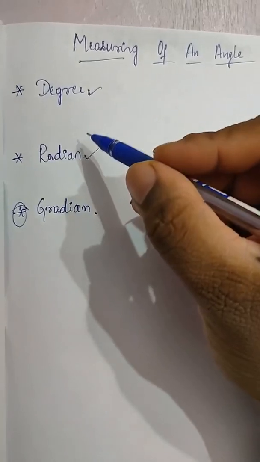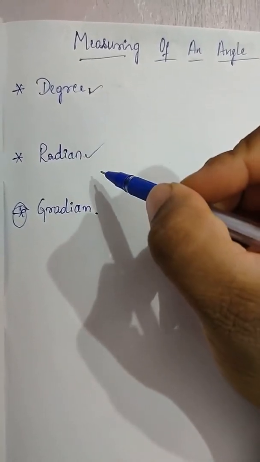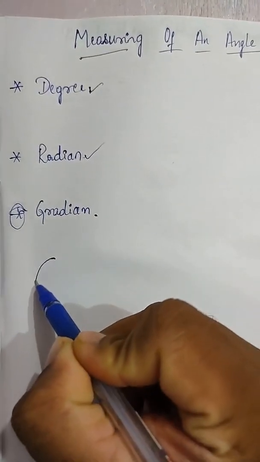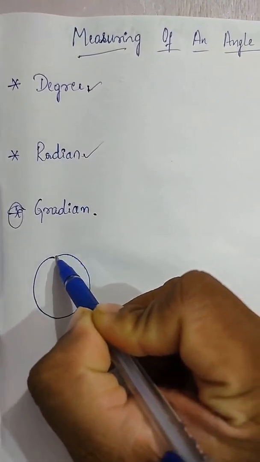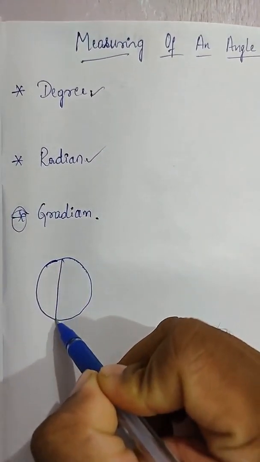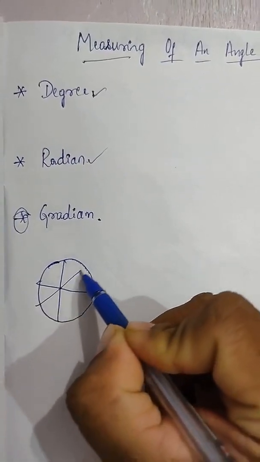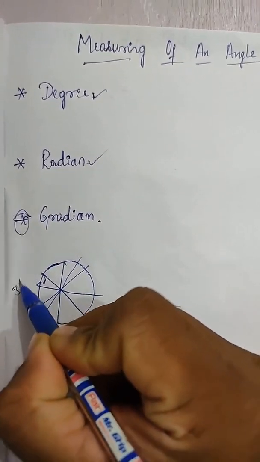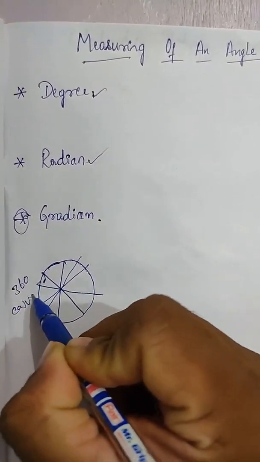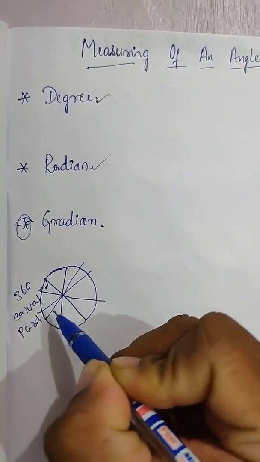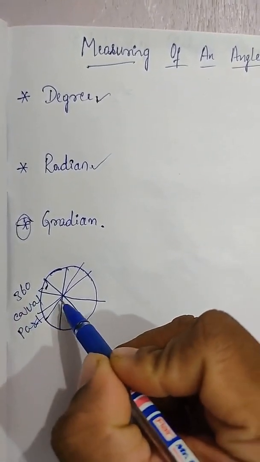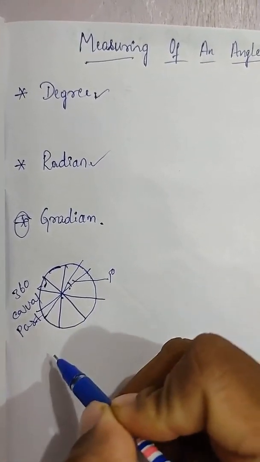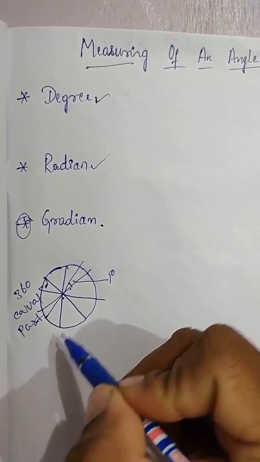Now, what is a degree? If a circle is divided into 360 equal parts, one part we call 1 degree.